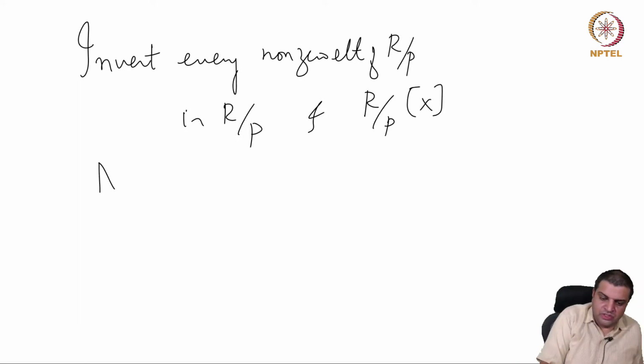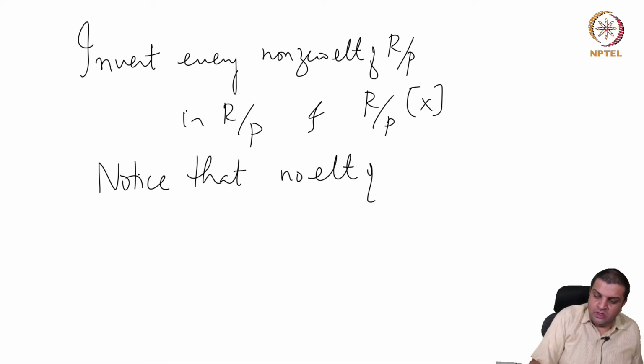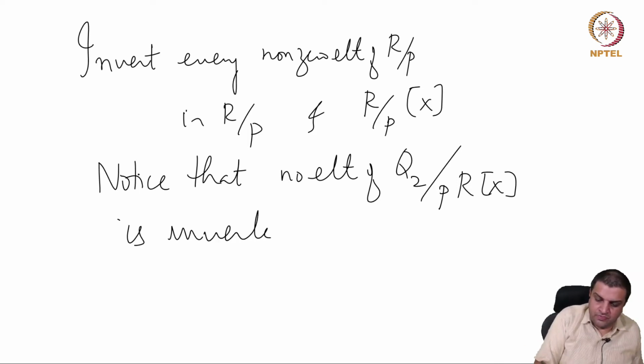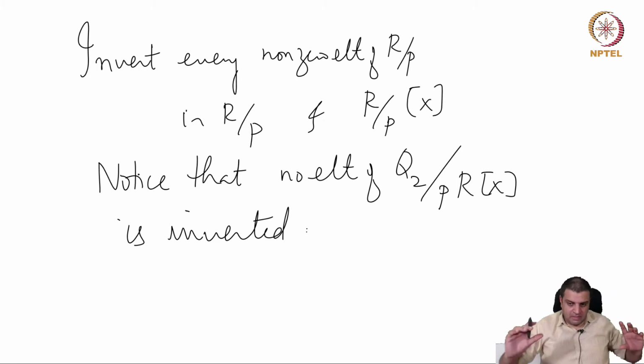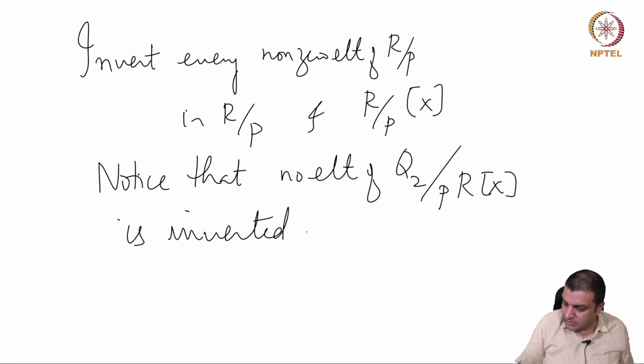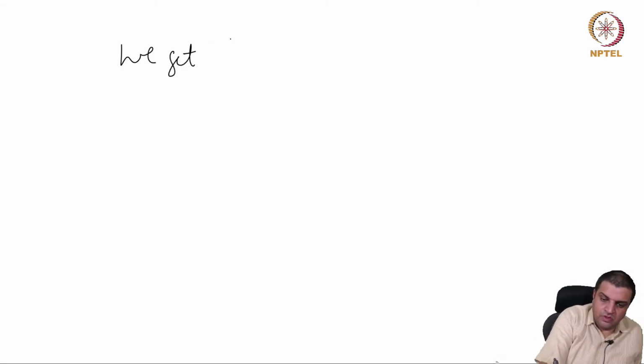So notice that we just have to worry about Q2 because that's the bigger one. No element of Q2 is inverted, because this thing contracted to R mod P is just 0. So nothing has been inverted in Q2. We are only inverting elements of R, but on both sides. So in other words, we get K, which is a field. So this is the fraction field.